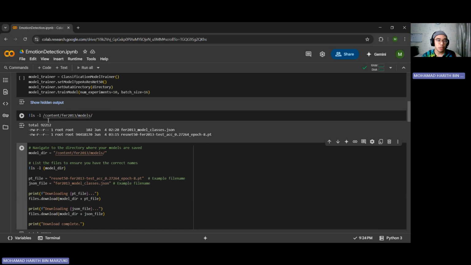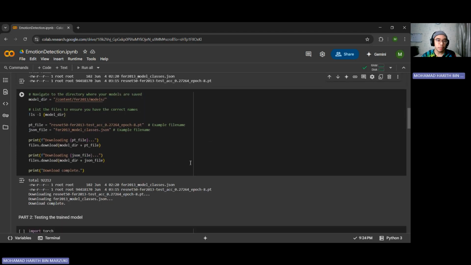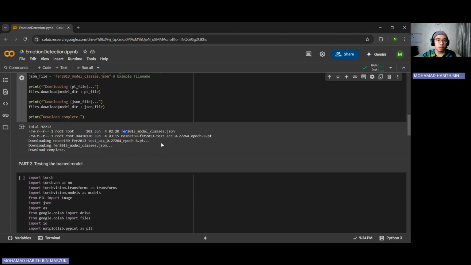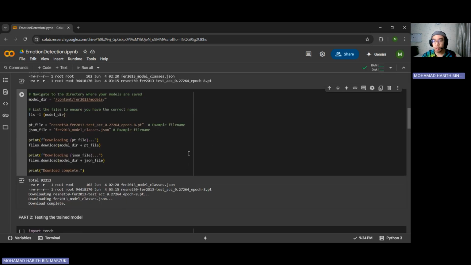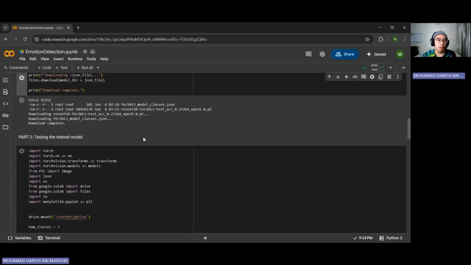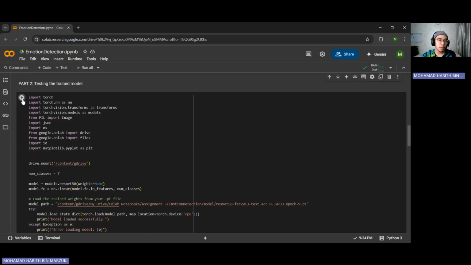After it finishes, it will give us two files. One is the model classes. The next one is the trained model itself in the form of .pt. Then we proceed to download it to save the model onto our computer, which we then re-upload back onto Google Drive. So next, this is the next part.